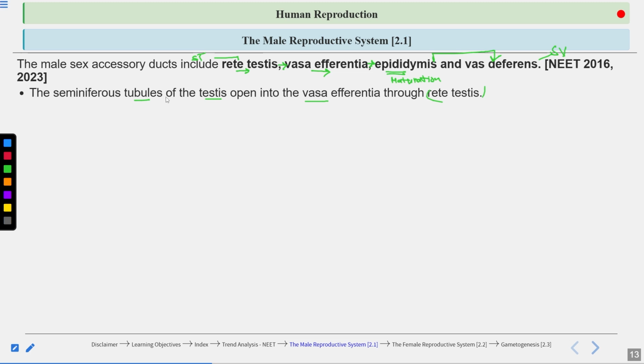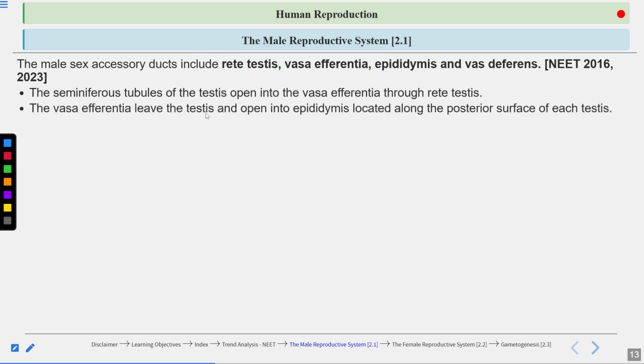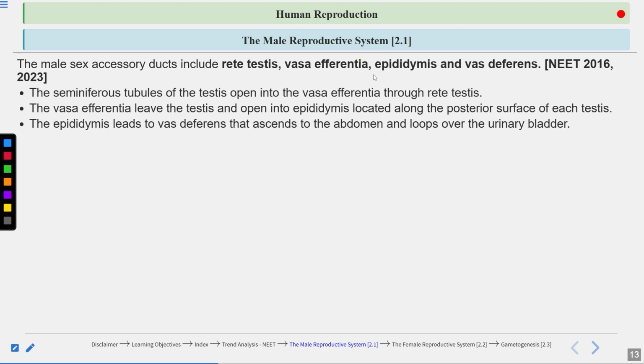So you can see the seminiferous tubules of the testes open into vasa efferentia through the rete testis. Now, vasa efferentia leave the testes and open into the epididymis, located along the posterior surface of each testis, where maturation of the sperm takes place. Now, the epididymis leads to the vas deferens, which ascends to the abdomen, and this vas deferens loops over the urinary bladder.